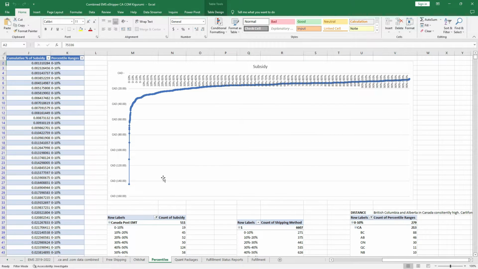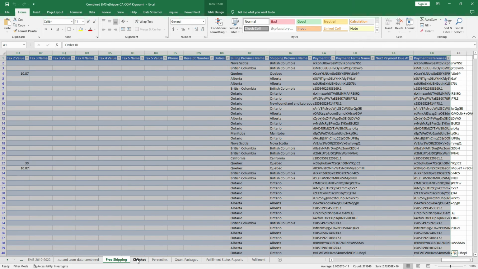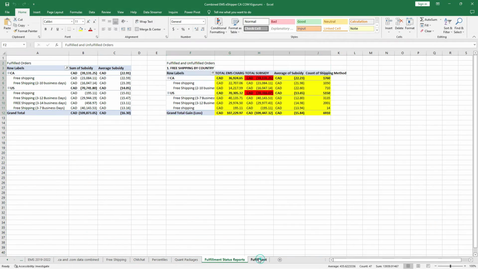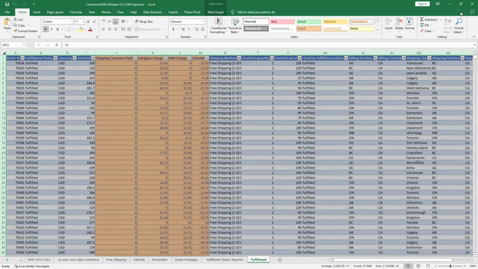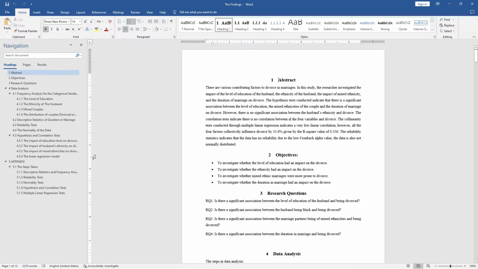I checked the percentiles. I also checked the impact of free shipping, and yeah, that's one of the tasks I've been working on. The second task I was given by my client was to analyze the impact of various factors on divorce.